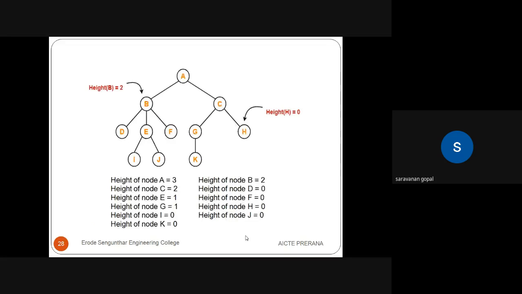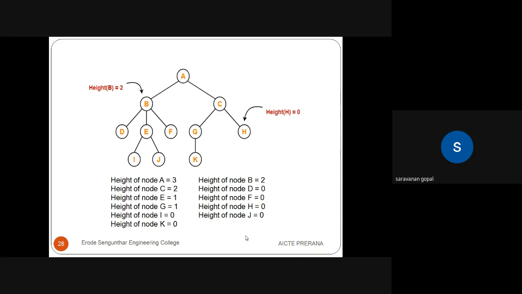Take the example of node B. The height of B is 2, because the leaf node height is 0, then D, E, F, G, H are height 1, and after that B is height 2.